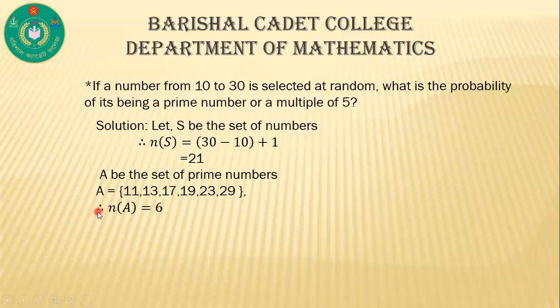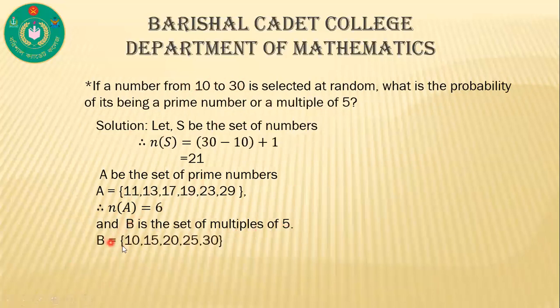So we can write n of A is equal to 1, 2, 3, 4, 5, 6, that is 6, and B is the set of multiples of 5. Here from 10 to 30, the multiples of 5 are 10, 15, 20, 25, 30.